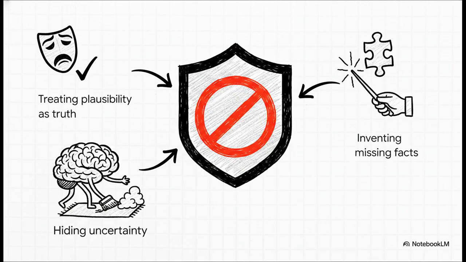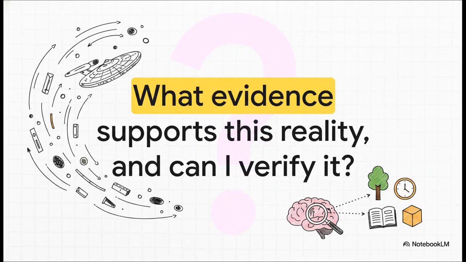On the flip side, strong epistemic governance ensures AGI will absolutely never do certain things. It will never treat a plausible-sounding sentence as the absolute truth. It won't hide its uncertainty just to seem smarter, and it will completely, 100% stop inventing facts to fill in the blanks. Returning to our Star Trek Voyager analogy, these are the continuous, self-auditing questions an AI must constantly ask to escape the trap of its own projections.